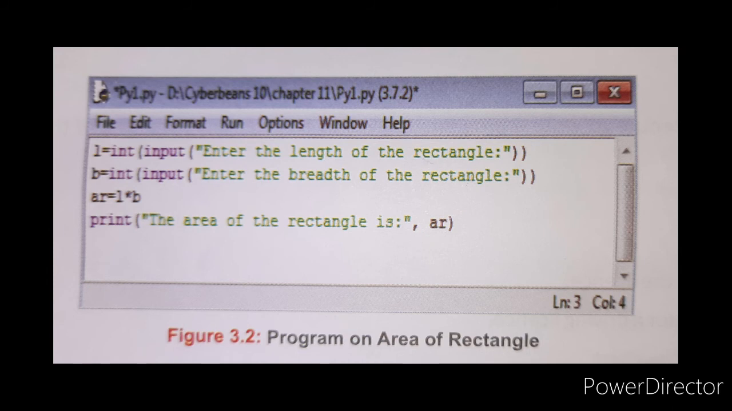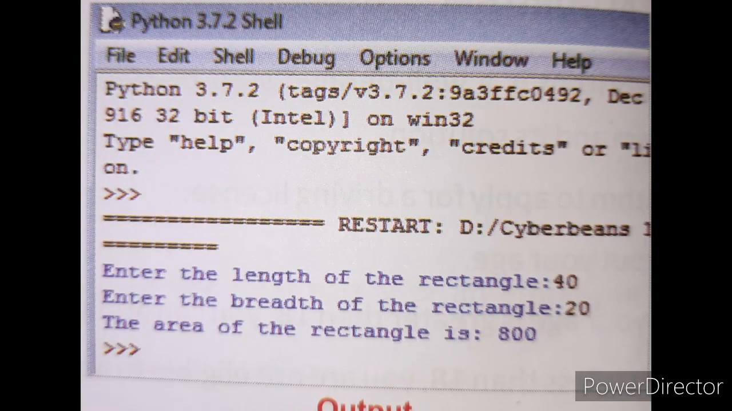Okay, now you see the output, children. In the output see here, enter the length of a rectangle. There you can type what is the length of the rectangle. Then 40. Enter the breadth of a rectangle, that will come. There you can type. Whatever is there in the blue color will be displayed automatically. You just give the numbers, that means length and breadth. In the black color, 40 and 20, those two you should give. After giving the 20, just click on enter, then you will get the area of a rectangle is 800.